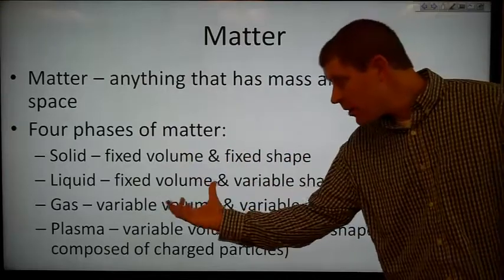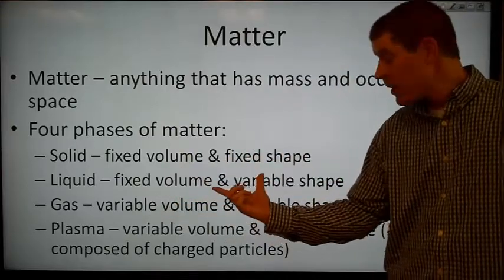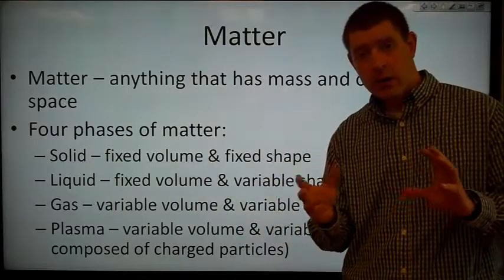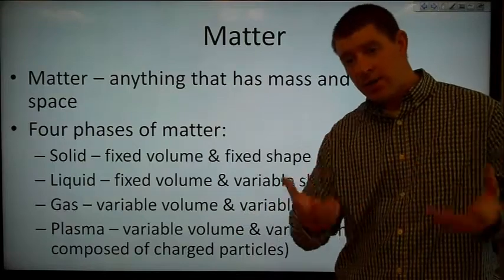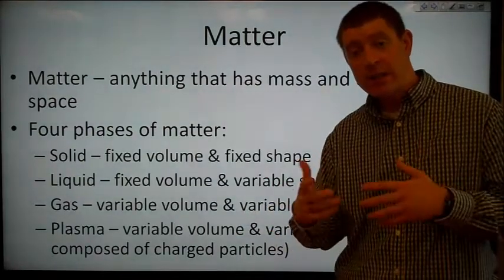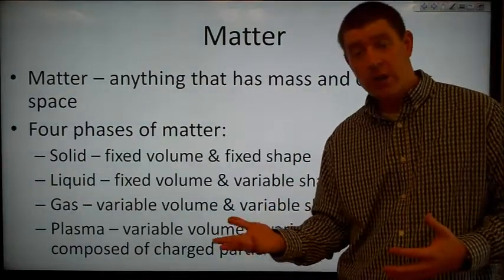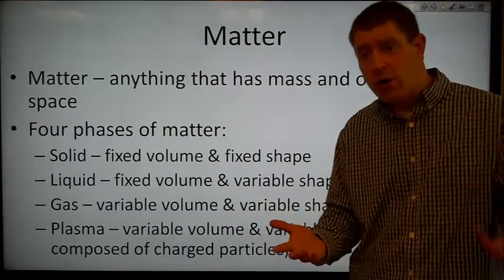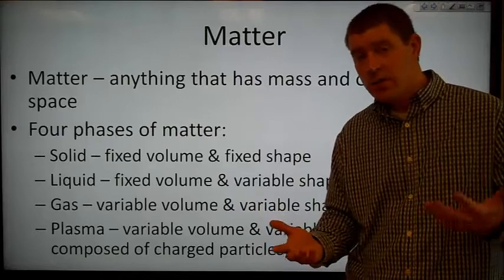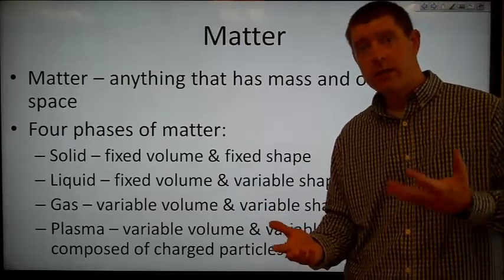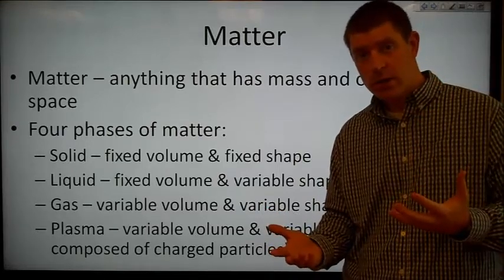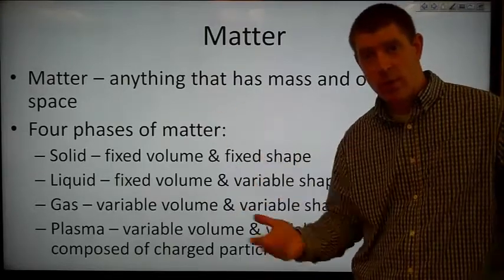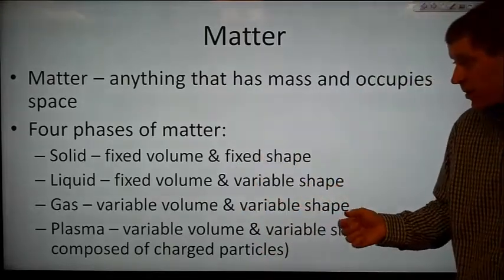Whereas for something like a liquid, it has a fixed volume, but it has a variable shape. I can pour water into a different cup, and it will take on the shape of the cup, but it still has the same volume. If I have one cup's worth of water, and I pour it into a different shaped cup, it still has the volume of one cup, or liters, or whatever the volume is.